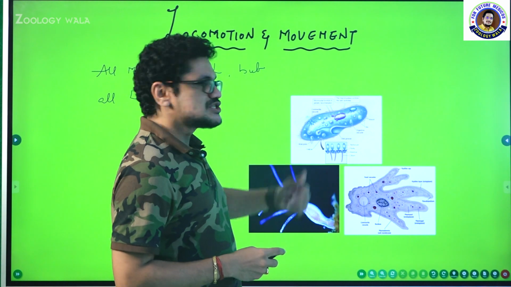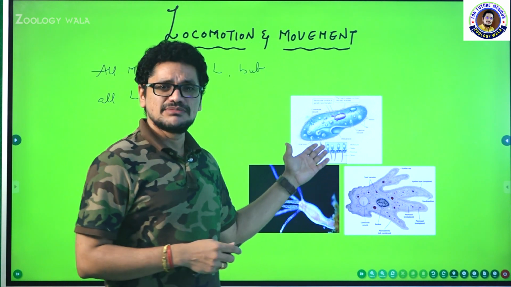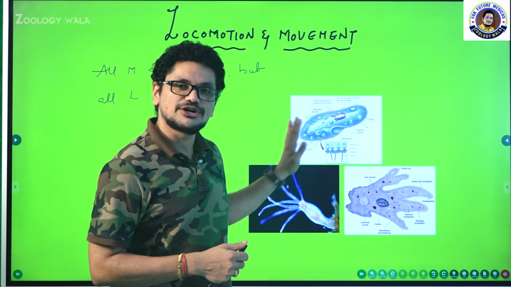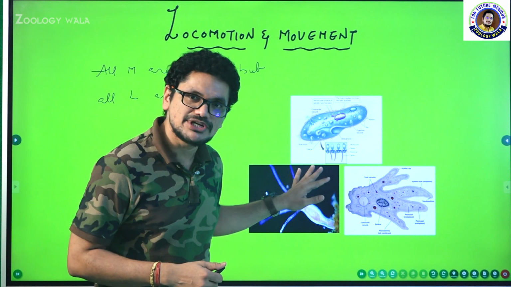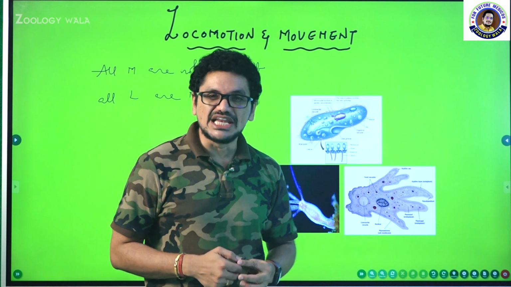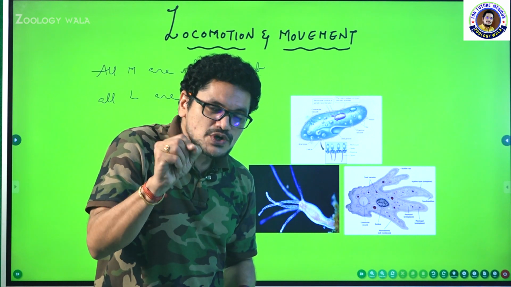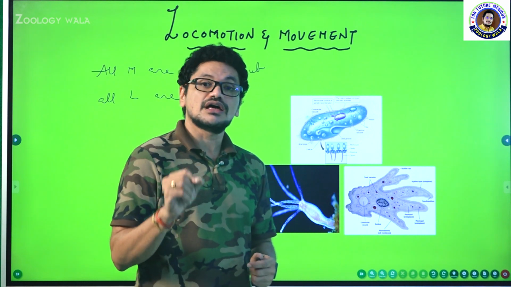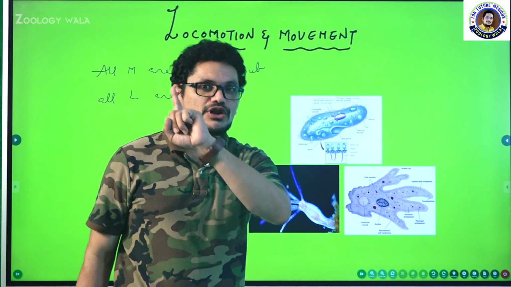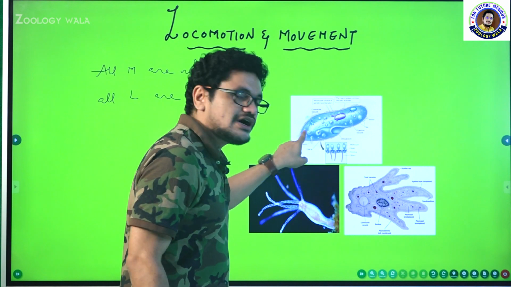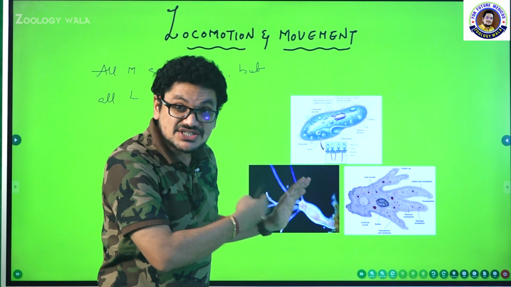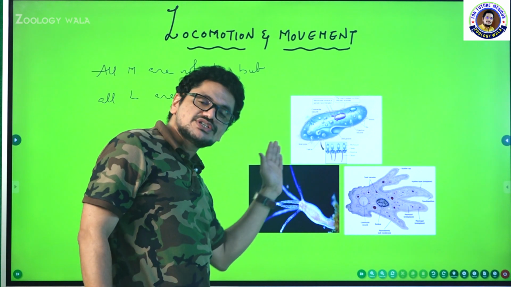See here, this is paramecium. You can see the paramecium here, which is having the oral groove followed by cytopharynx, cytostome. All these are the structures present in paramecium, and the paramecium is covered by cilia. So cilia are important structures which help in locomotion. In addition to that, the same cilia which are useful for locomotion are also useful for driving the food material towards the mouth or towards the cytopharynx.